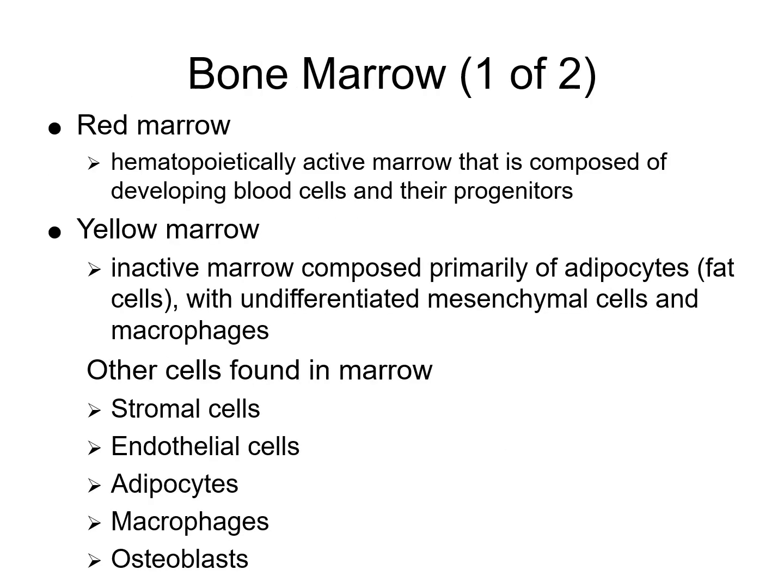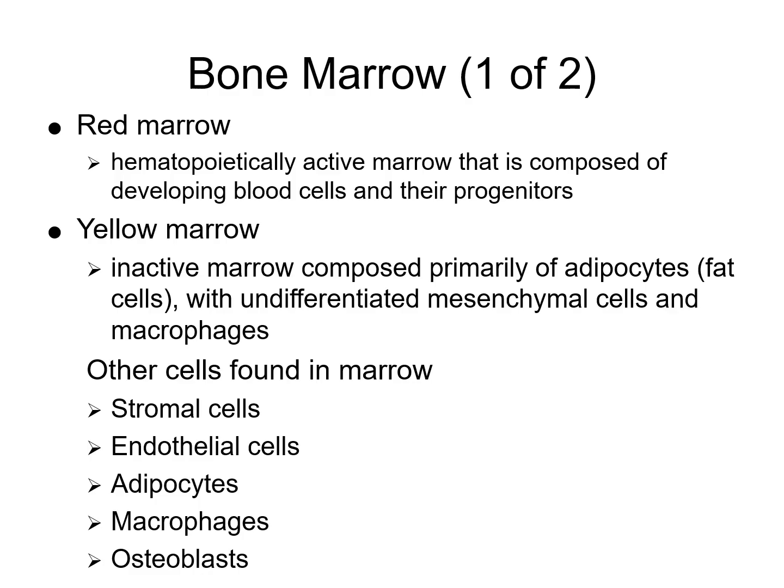So the bone marrow, there are different types of cellular components. So we have the red marrow. So hematopoietically active marrow is the red bone marrow. It's composed mainly of developing blood cells and their progenitors, so they're steps before, kind of their babies, I guess, responsible for ongoing blood cell production.